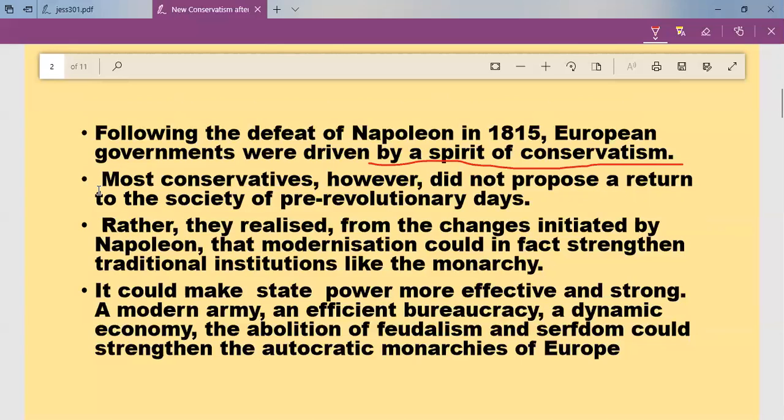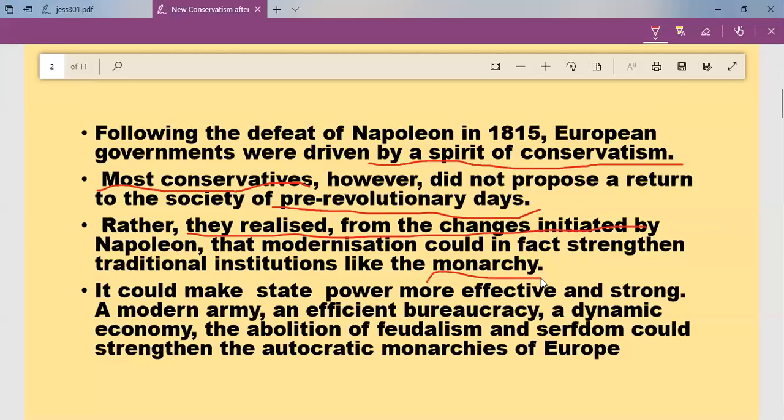But again, one noticeable change here is that they did not want to bring the conservatism which existed before the French Revolution. They understood that people were not ready to accept it. If they wanted to get support among the people, they should change a little bit. So they were ready for change. They realized that from the changes started by Napoleon, modernization could in fact strengthen traditional institutions like monarchy.